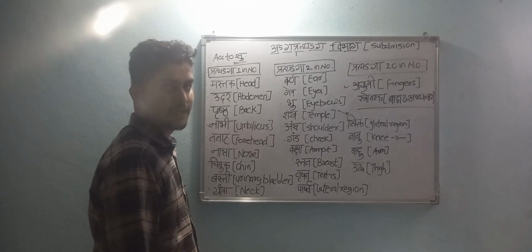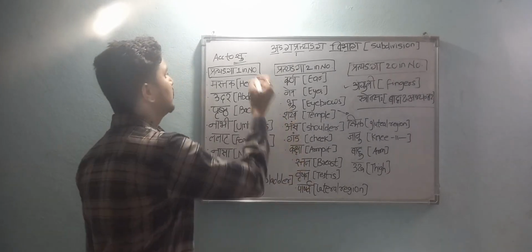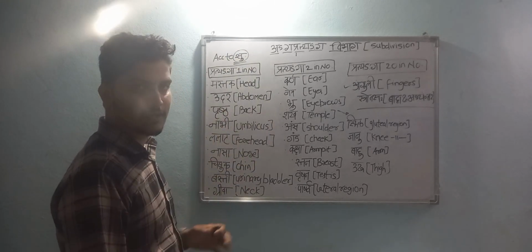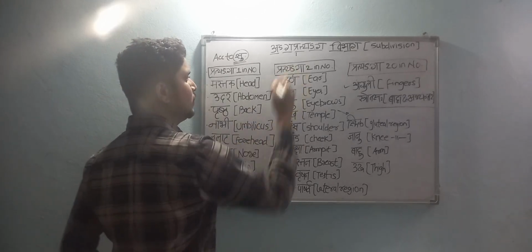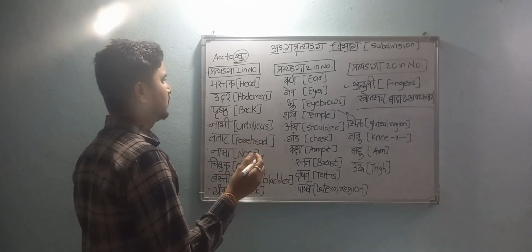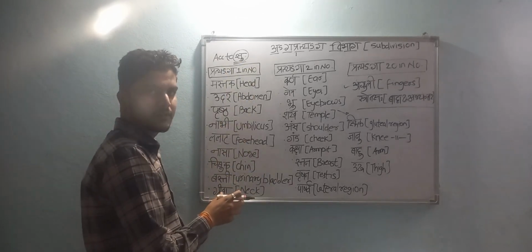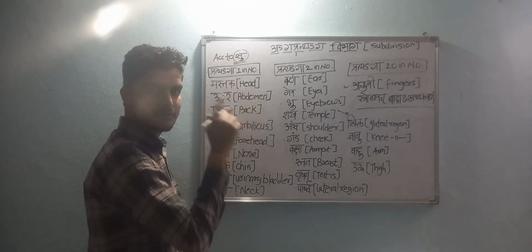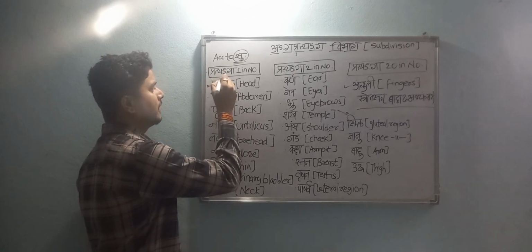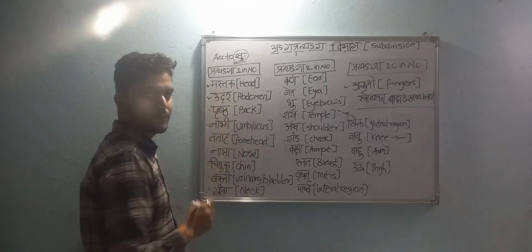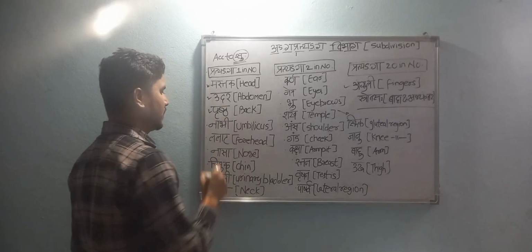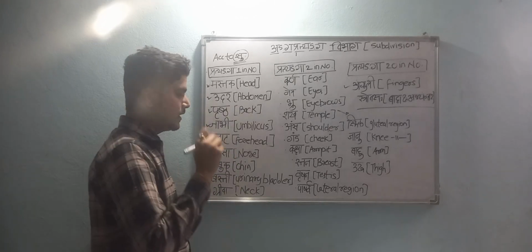See about Pratyanga according to Acharya Shushruta. He told that there are Pratyangas that are 1 in number, Pratyangas that are 2 in number, and Pratyangas that are 20 in number. Here the name of the Pratyanga and their number is only 1. For example, Mastak, that is head, is only 1. Udara, that is abdomen, is 1 in number. Prushta, that is back, 1 in number. Nabhi, that is umbilicus, 1 in number.